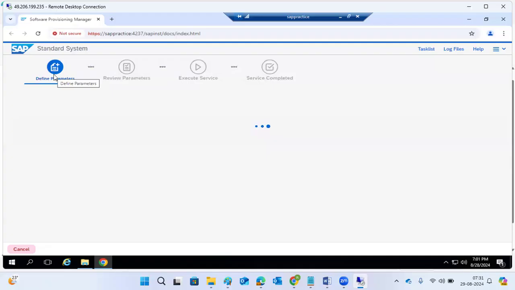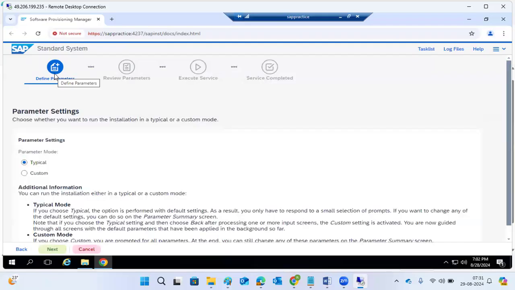It will take one hour maximum to feed the data and give the inputs, which means it's not easy to do the SAP installation. We have to have a lot of patience, a lot of work, and a lot of screens to click. So the first step is called parameter settings.